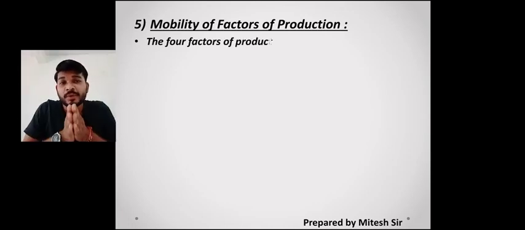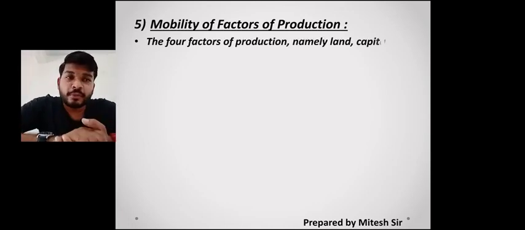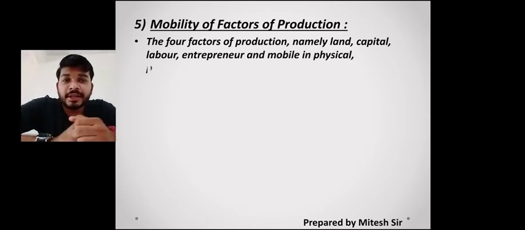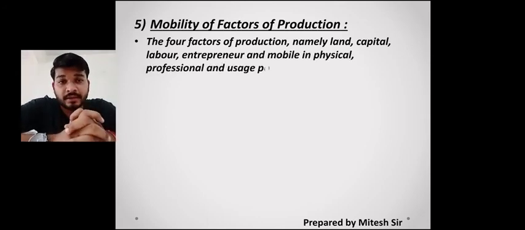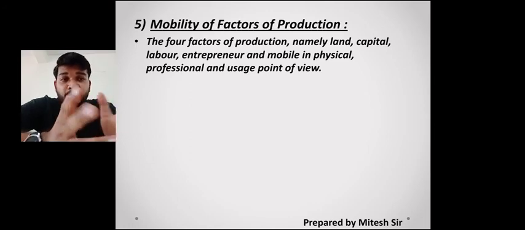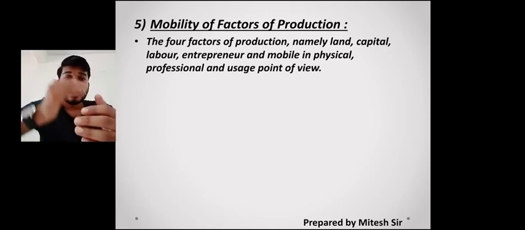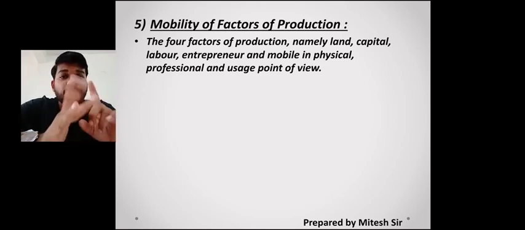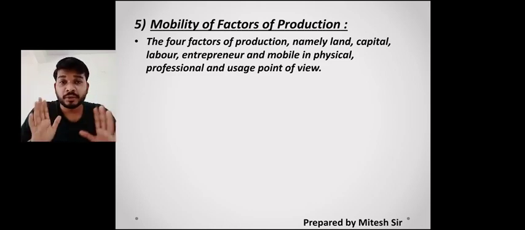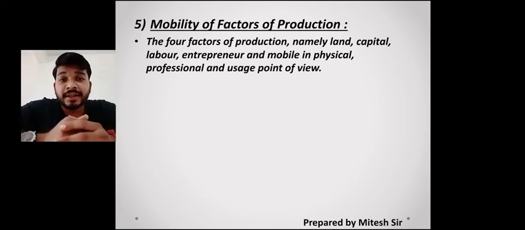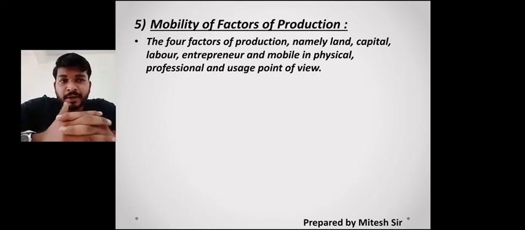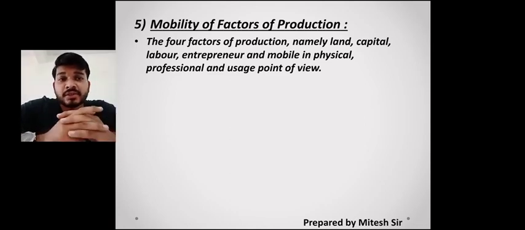What is mobility? Mobility means movement of factors of production. So what are the four factors of production? There are land, labor, capital, and entrepreneur, and you find that they are physical. Mobile means physical, professional. From this point of view, in perfect competition, land, labor, capital and entrepreneur never change, meaning the inflation rate does not apply. If it is changing, it is changing everywhere. But normally it is the same, it is not changing.